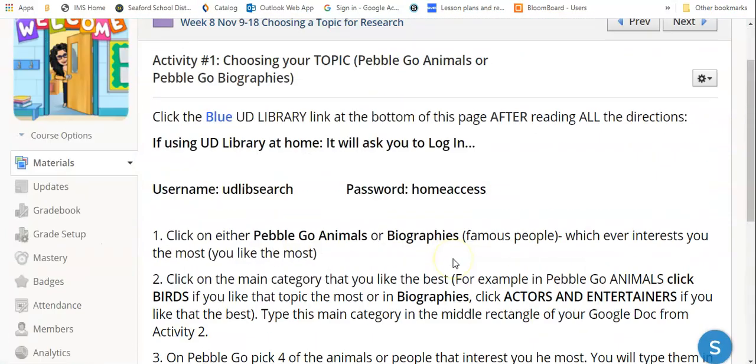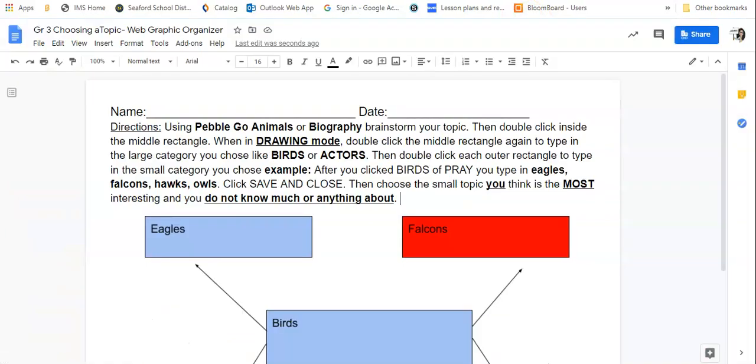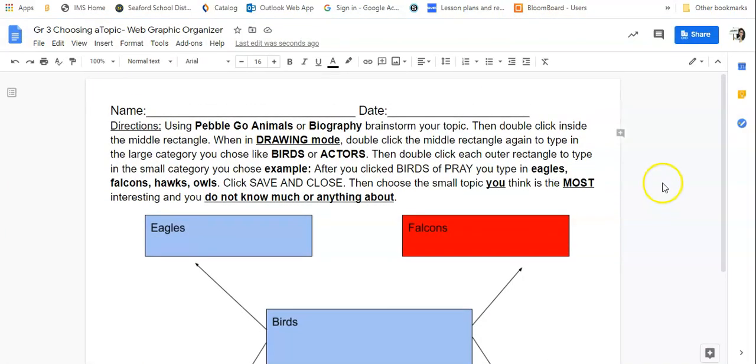So I apologize if that is kind of confusing. Remember, Miss Bell is learning just like you all are learning on using a lot of these online tools. So hopefully that's somewhat clear. After you finish this, it may just say submit. So you would click submit and you would be done with this part of your Google Doc. And then that's it for this week in media, okay?